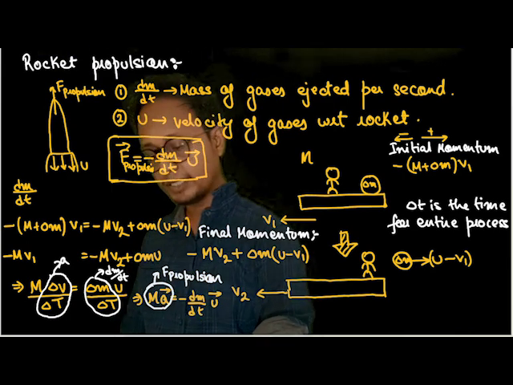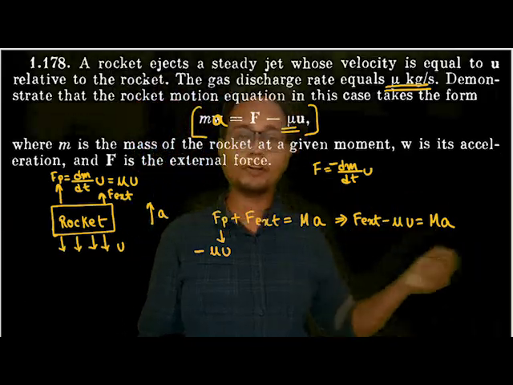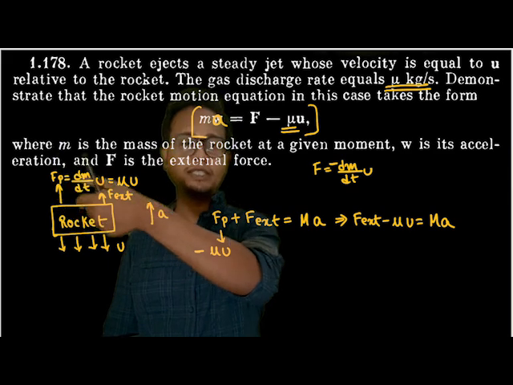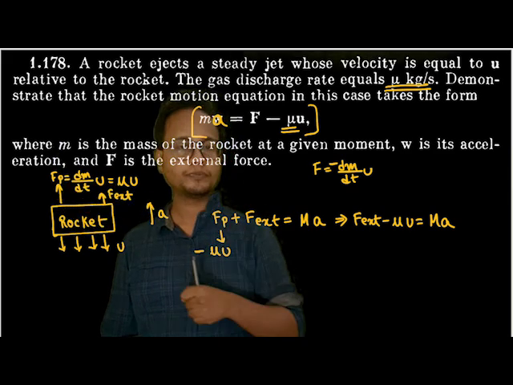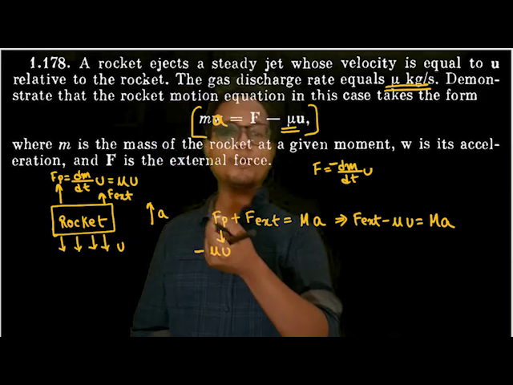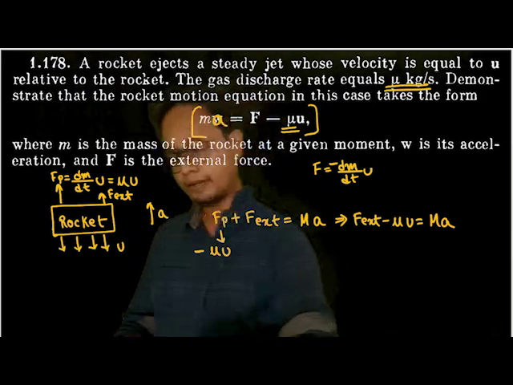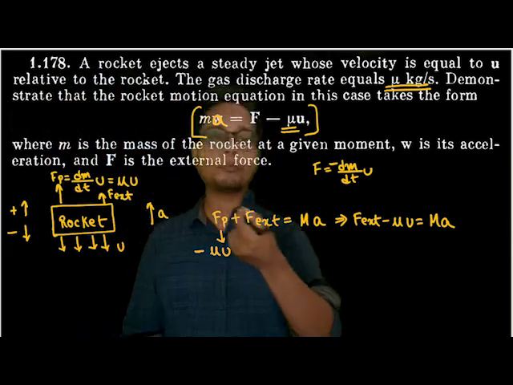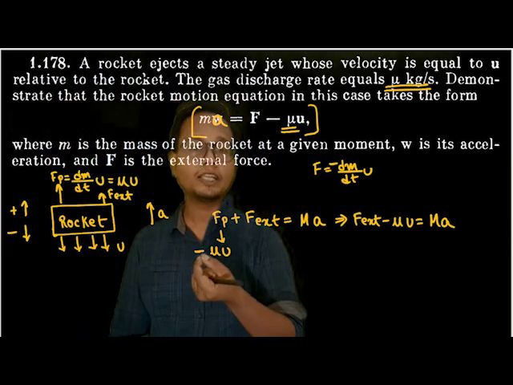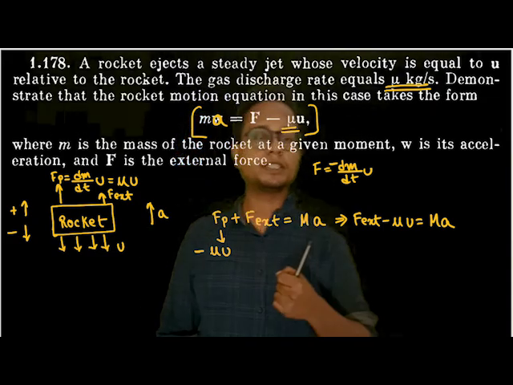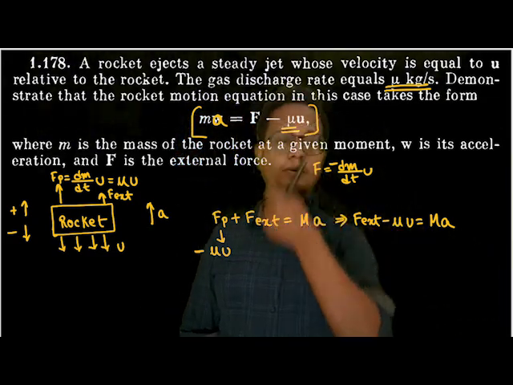And after that, the question is simply asking if there is some velocity u ejected from the rocket. That means the force of propulsion is in the opposite direction to the velocity, with dm by dt into u. And if I add another external force, what is the total acceleration? Force of propulsion is nothing but mu into u. If I consider this direction as positive and this direction as negative, the force of propulsion is nothing but mass flow rate into velocity in the opposite direction. This negative is for the opposite direction, plus external force is equal to mass into acceleration. So I proved this scenario out here.